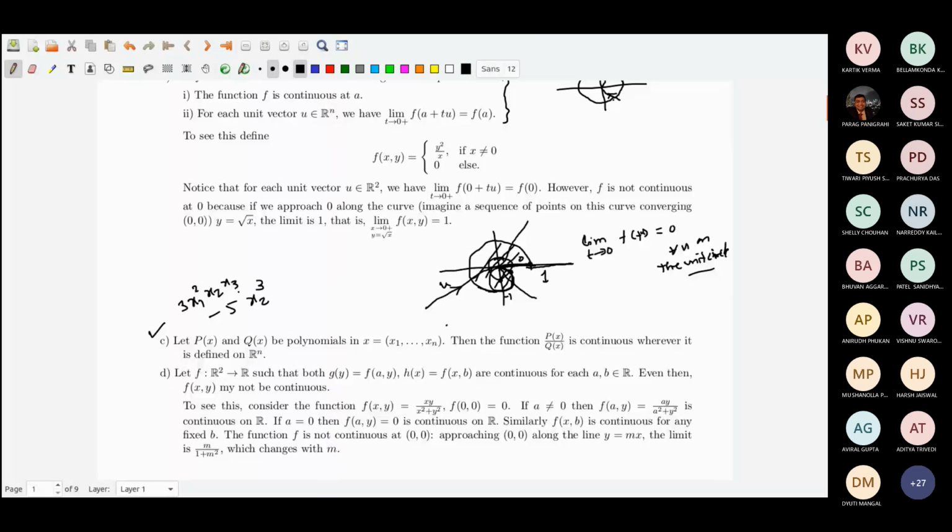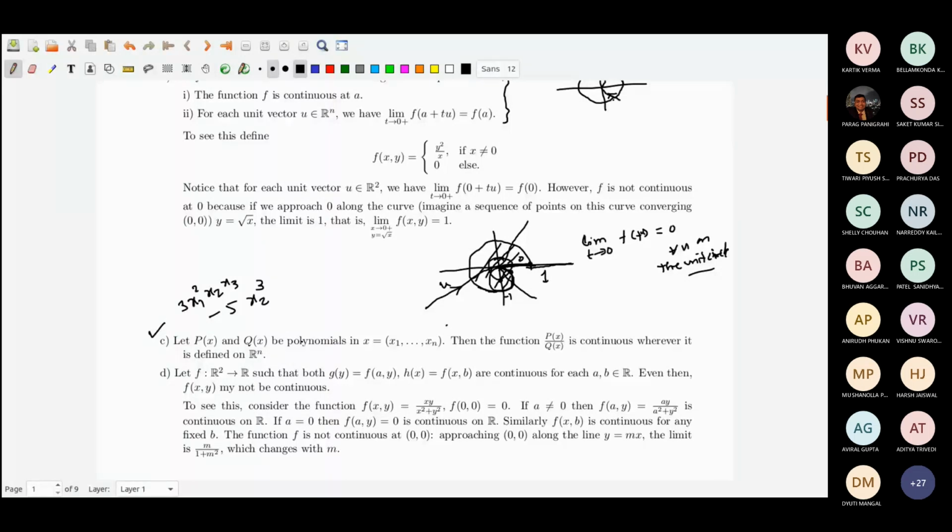This is a statement which was true in single variable, which is true in several variables also.